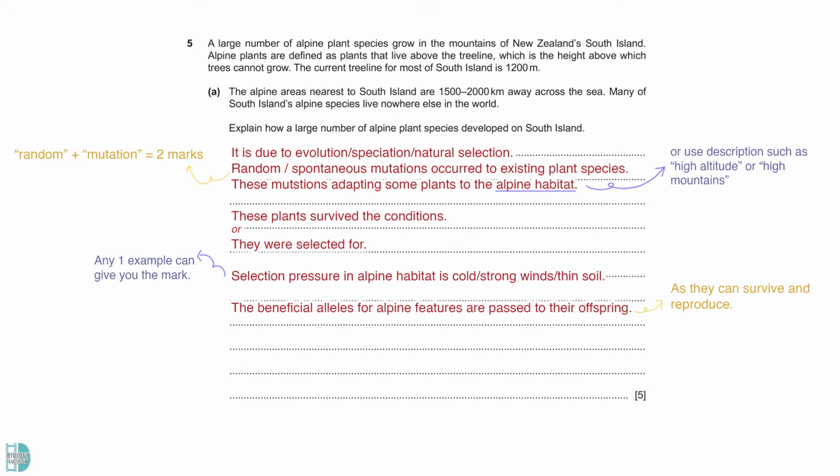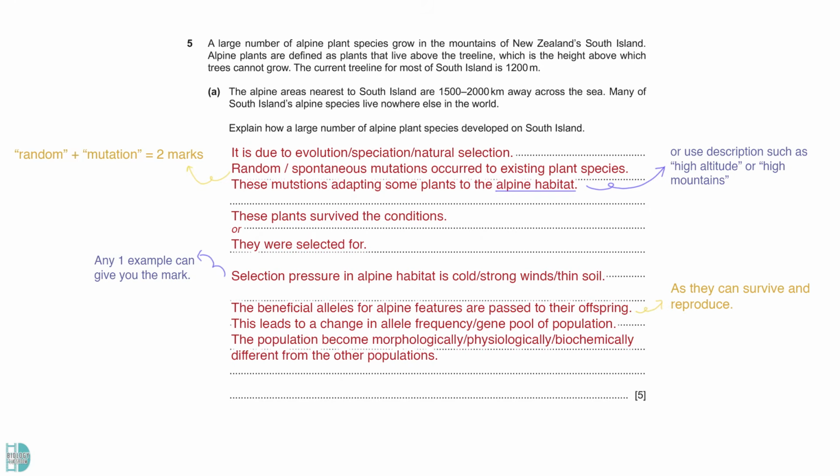This leads to a change in the population's allele frequency or gene pool. Eventually, the population becomes morphologically, physiologically, or biochemically different, forming a new species. With these adaptations, they have a higher chance of survival since there are fewer herbivores and competition in this new niche they now occupy.